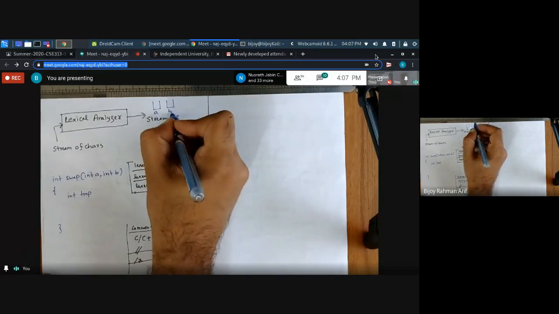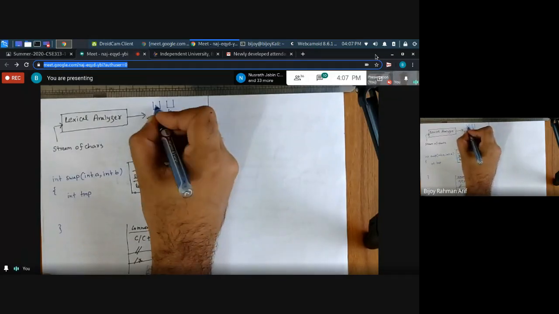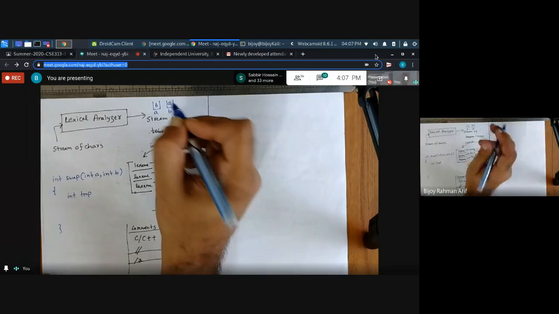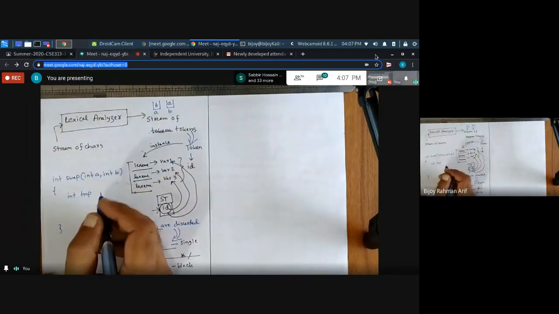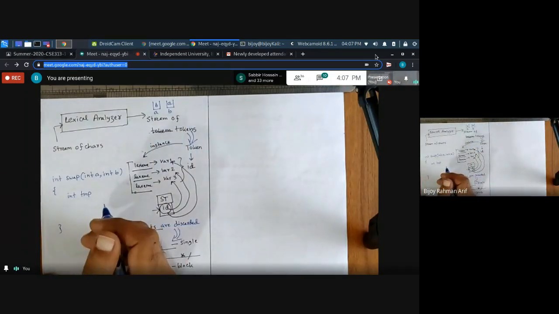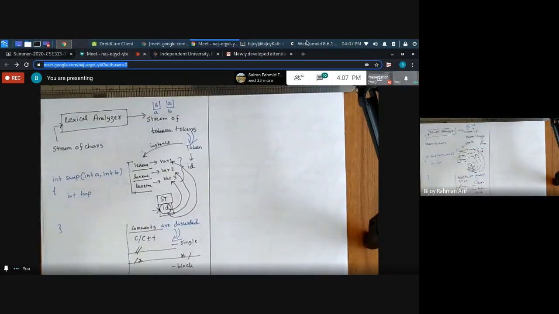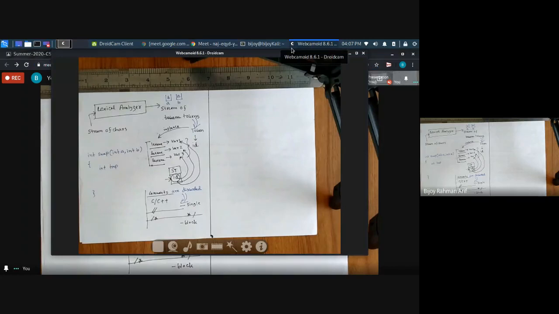So A is here, B is here. After swap, this would become B, this would become A, right? You need a temporary variable, then you are going to swap. Am I right? Yes, sir.